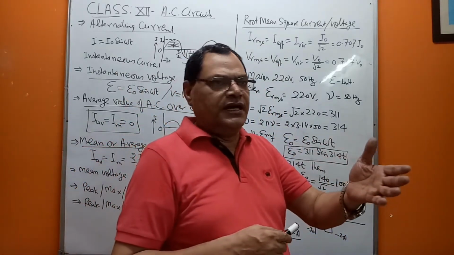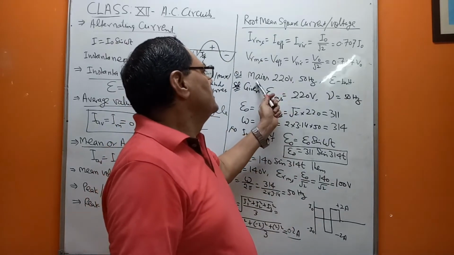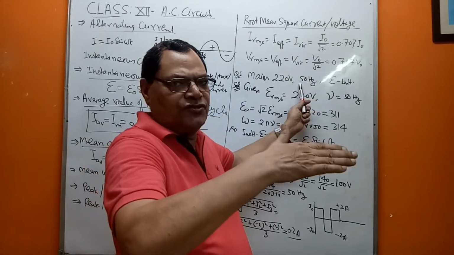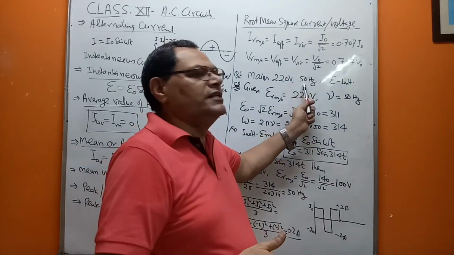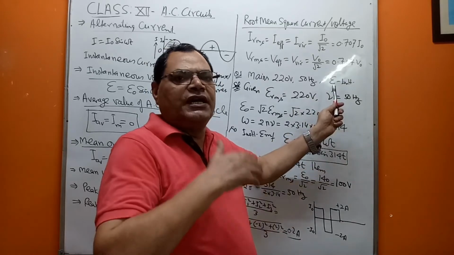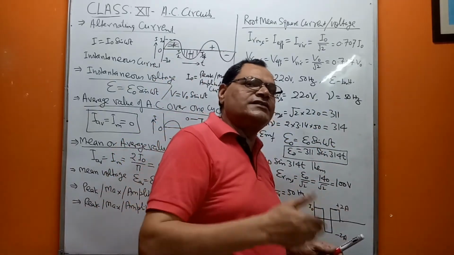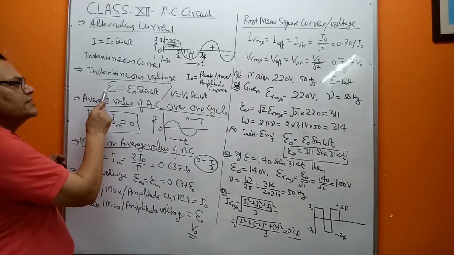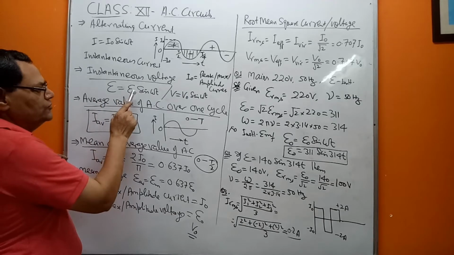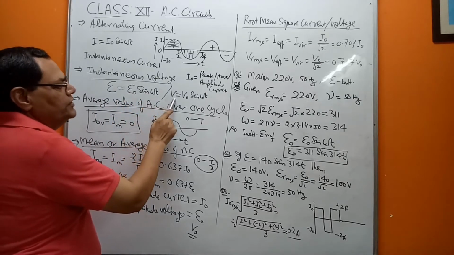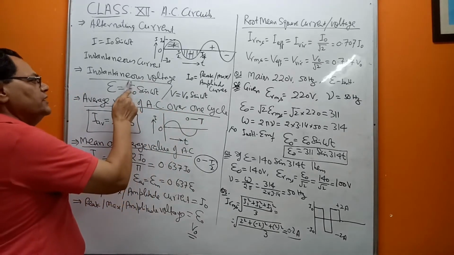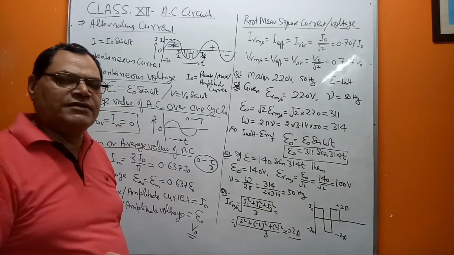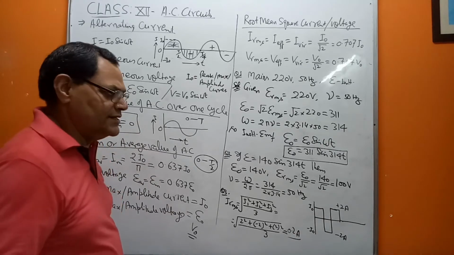Only two parameters are given: the AC mains voltage is 220 and the frequency of the AC coming to our household is 50 hertz. We need to write down the expression for instantaneous voltage. Here, the instantaneous voltage is represented by E equals E naught sin omega t, or V equals V naught sin omega t. So we need to find the value of E naught, that is, the maximum or peak value of voltage.